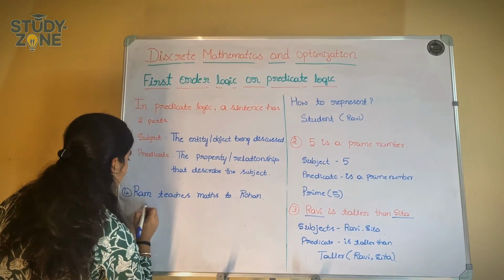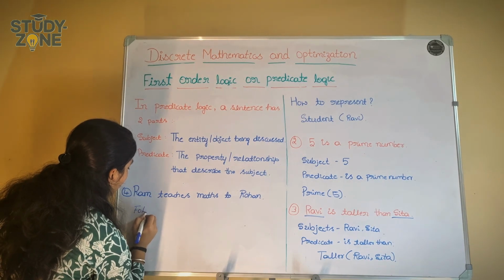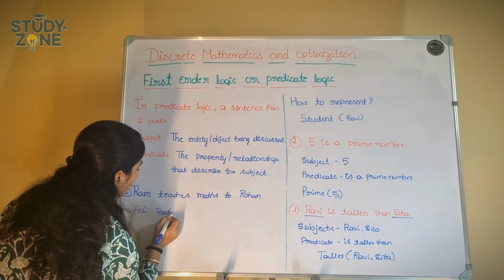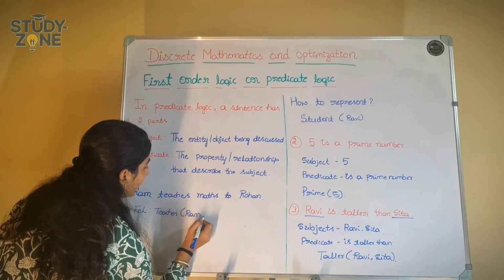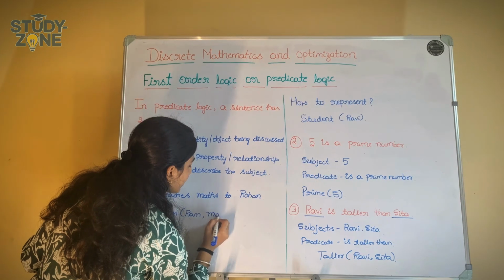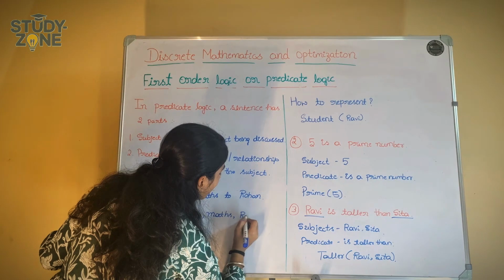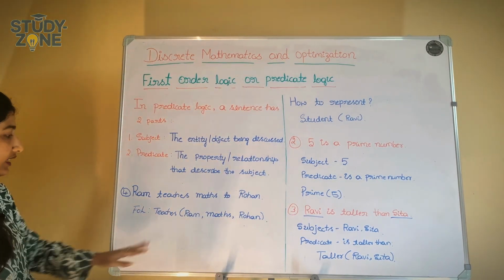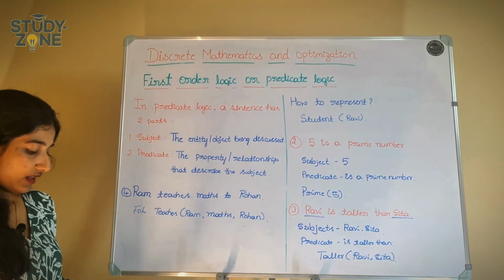Here I will directly write the predicate logic or first order logic. That is teaches, who is going to teach? Ram, correct. And what is Ram going to teach? He is going to teach maths. To whom? To Rohan. So we can write it as teaches of Ram, maths, Rohan.